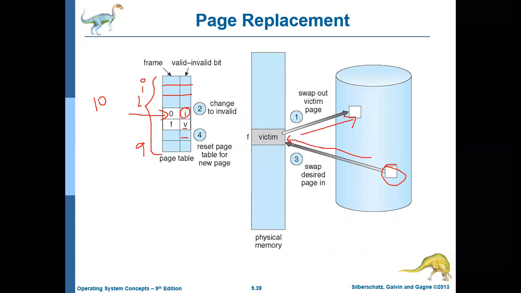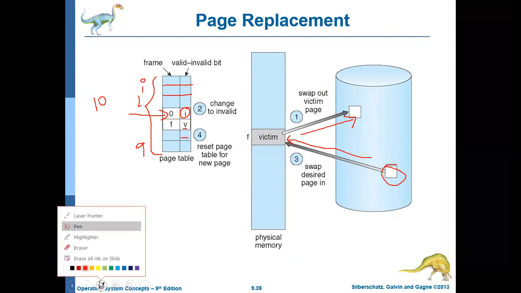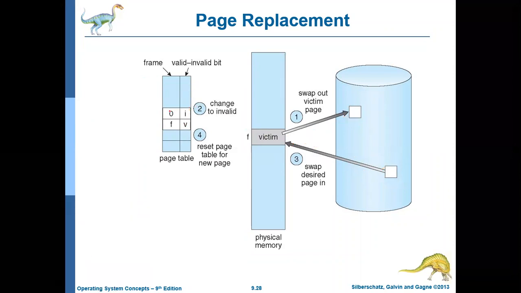Okay, in this diagram, let us assume this is the victim page, which you are moving to the hard disk.